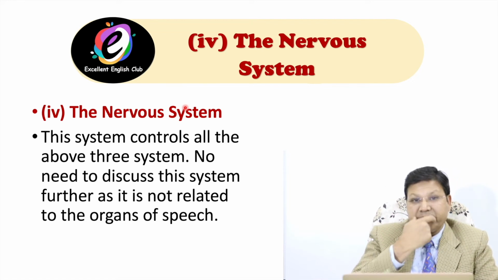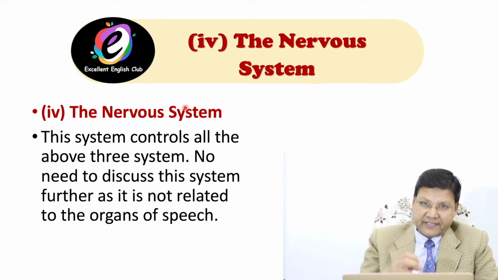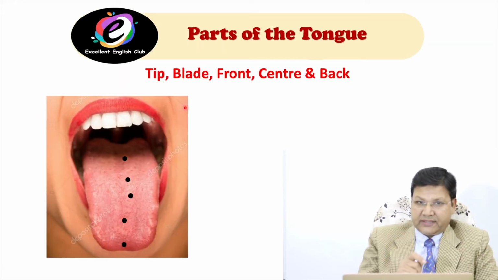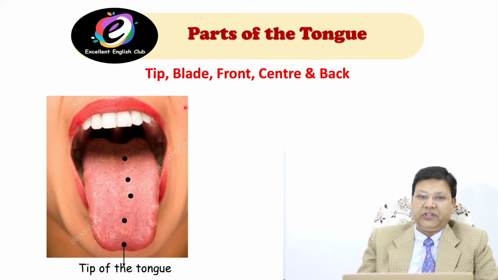This tongue has many parts. The tongue has 5 parts. But how will you recognize them? Look here. These are the points. First one is this one. This is the tip of the tongue. When we use this type of sound, tha, the, we use the tip of the tongue. Okay? This is the tip of the tongue.